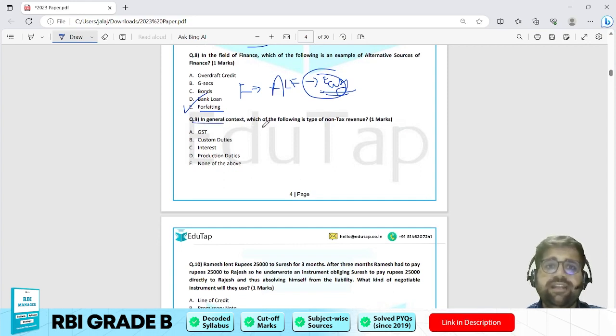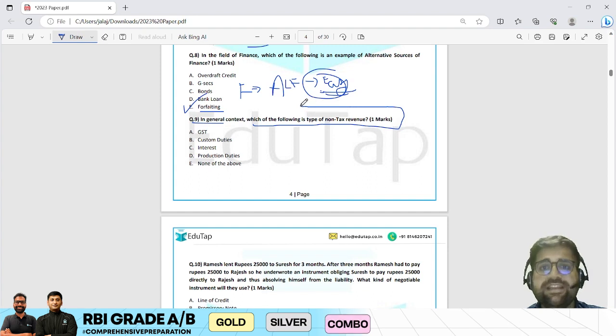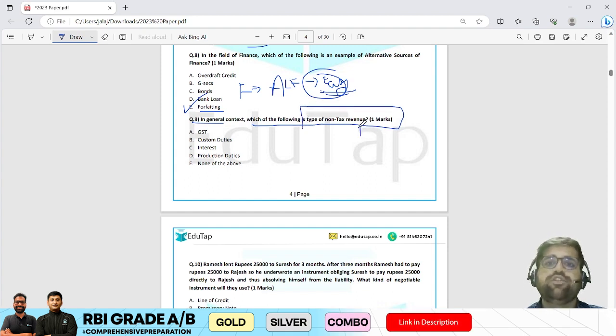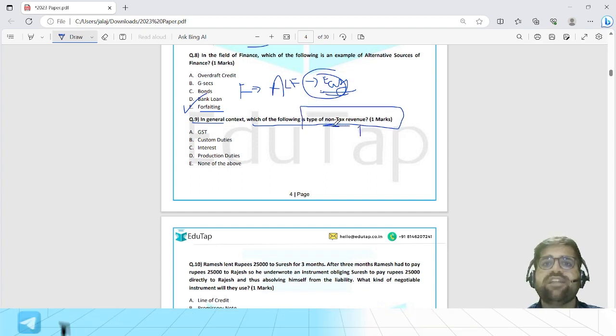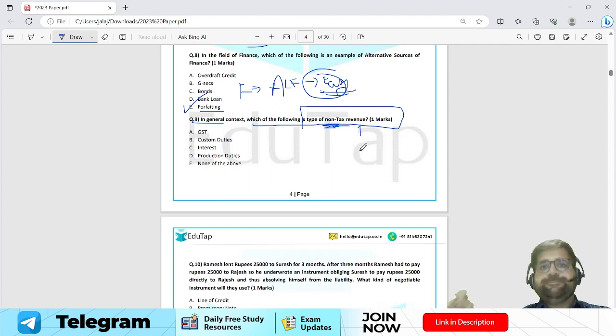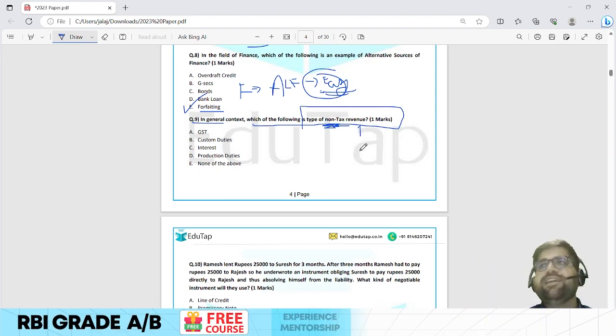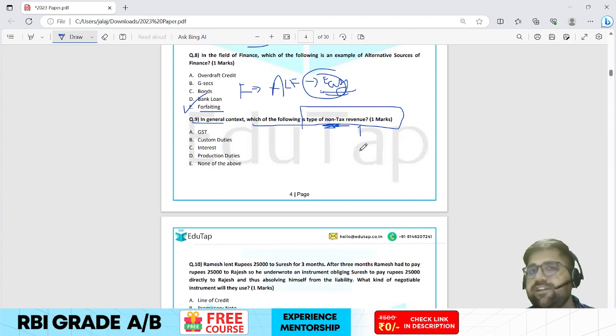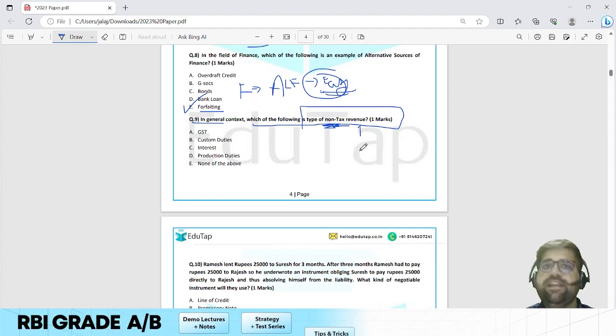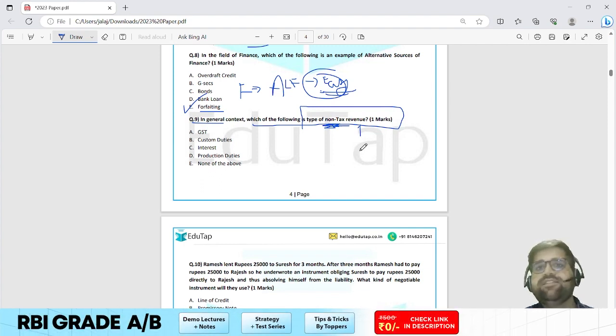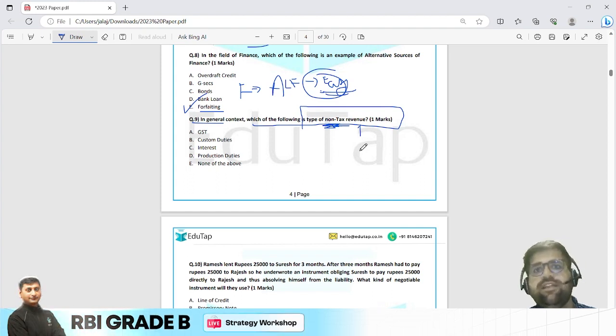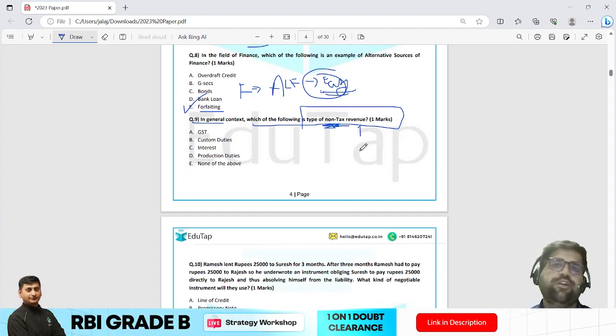Question number 9. In the general context, which of the following is a type of non-tax revenue? So here you have to identify non-tax revenue, mind you. Now see, non-tax revenue. So again, if you have basic concepts clear regarding your fiscal policy, which is discussed in your ESI course, then this particular question is also easy according to me.